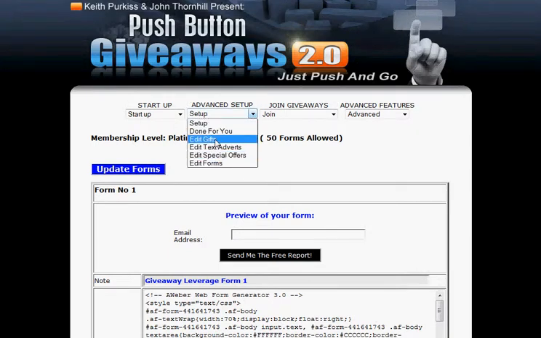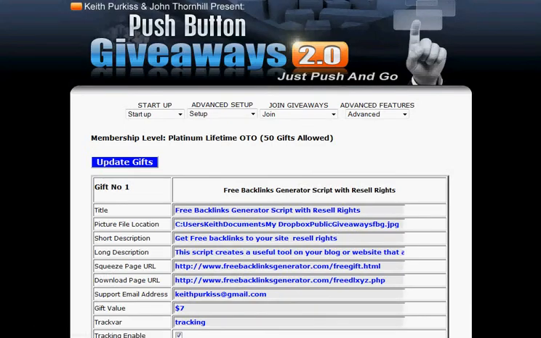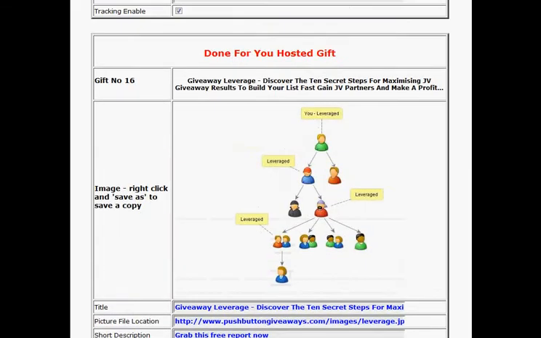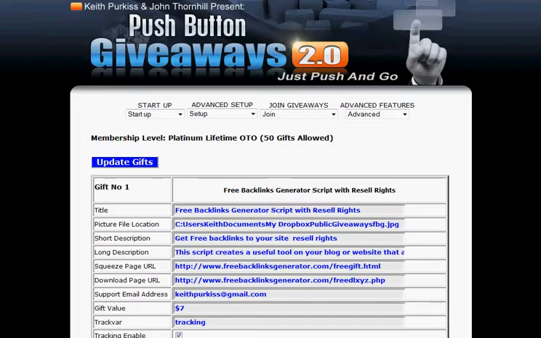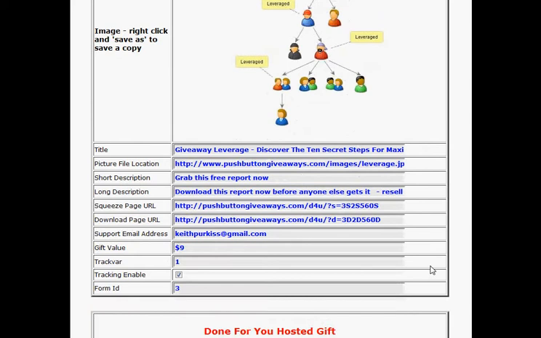Okay, and the next thing you do in your Done For You gifts, actually it should be in Edit Gifts. The way you use this is if you've already got a hosted gift. Here we are, I've got a giveaway leverage there. The form number, which was 3 that we just created, you put in form ID, return, and what it's done, it's created a squeeze page URL here.